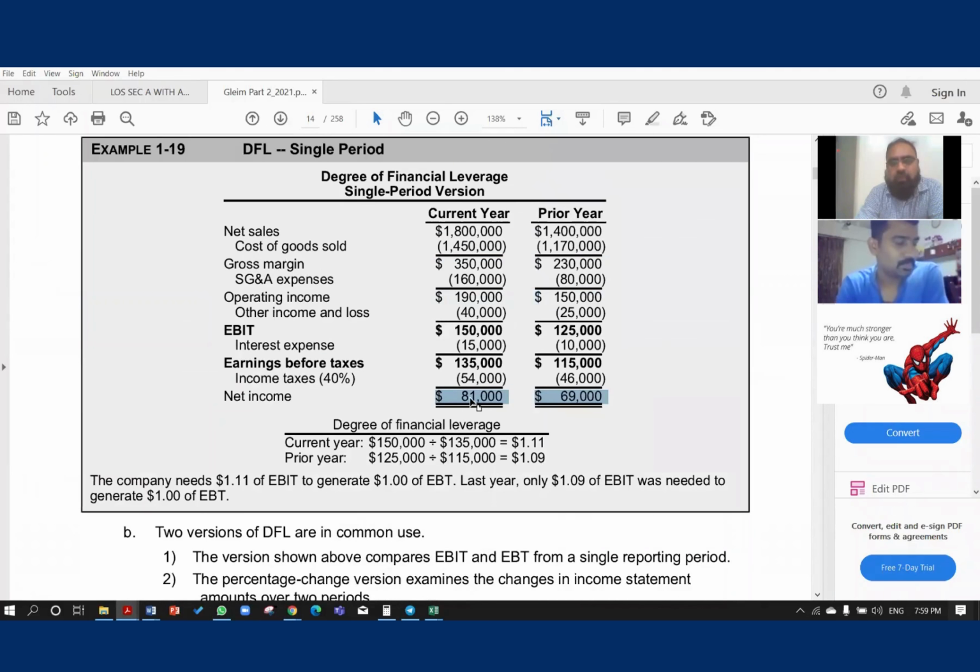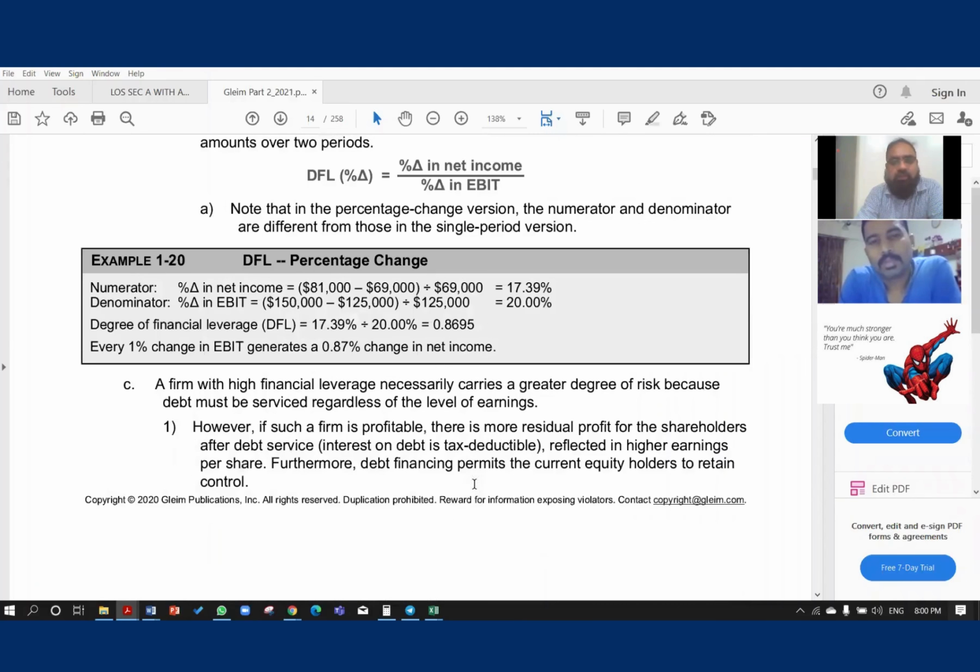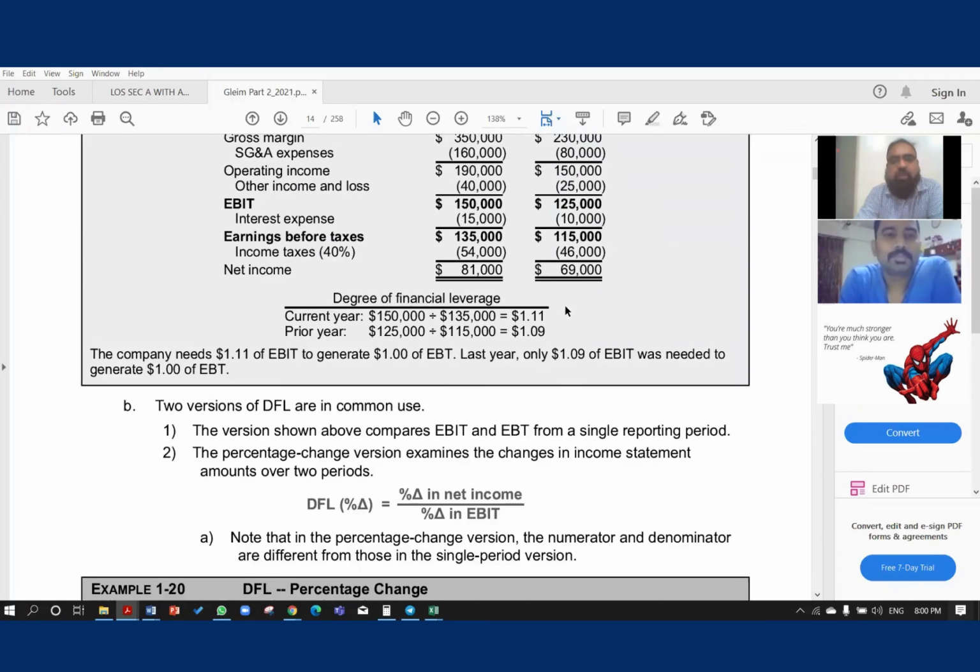So we were looking at 81 minus 69, divided by 69, right? So how much will you get if you calculate the degree of financial leverage by that? 81 minus 69 divided by 69, what you will get? 17.39. Then divided by the percentage change in EBIT. So EBIT, how much we have?